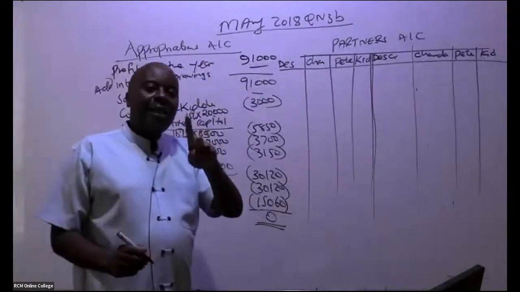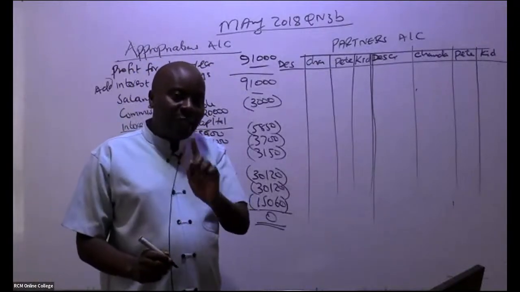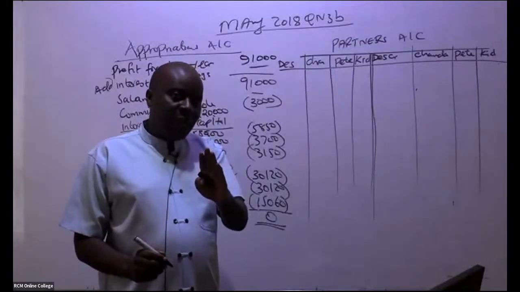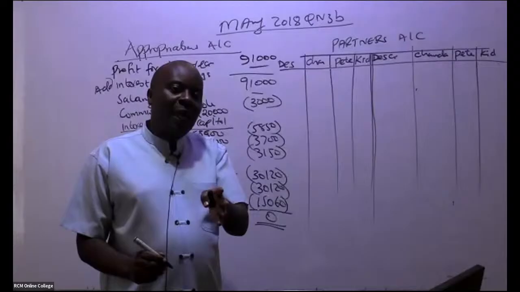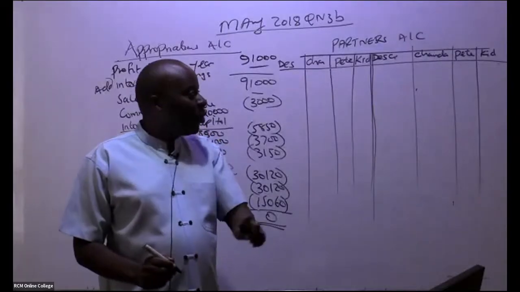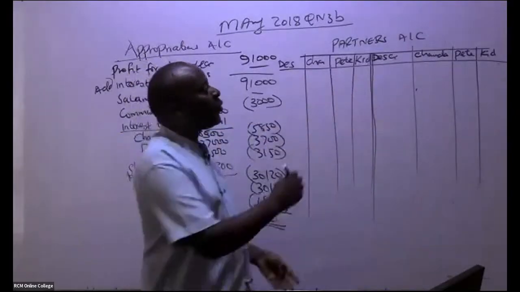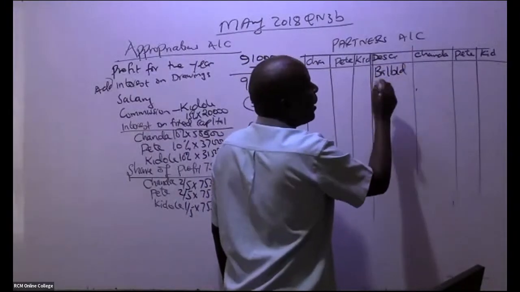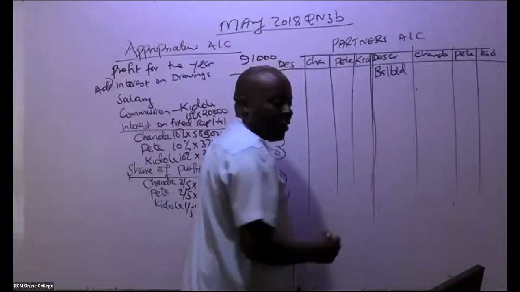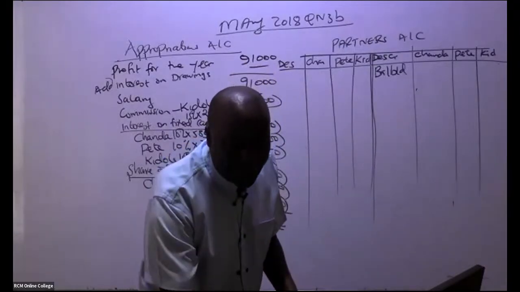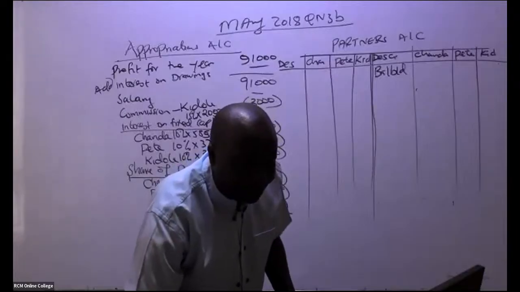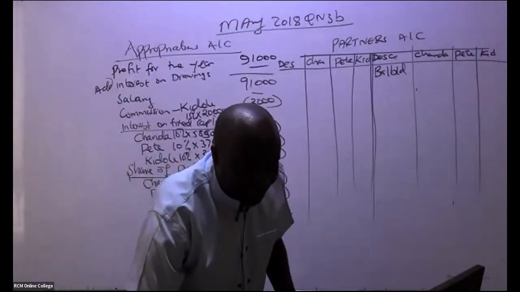Remember, partners, whenever they have capital with us, the capital will be on the credit side. So if you go to their trial balance and you see they have capital on the credit, you just bring it here. So we start with balance brought down. Free marks here, really. Are you able to see they are fixed capital? Their capital accounts?